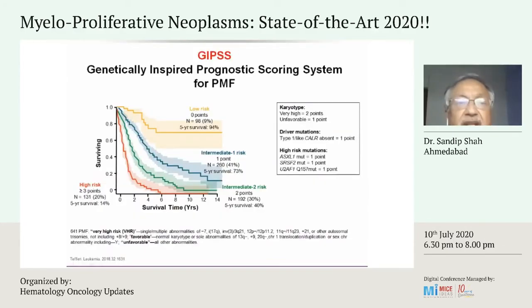This is another scoring model, which is the genetically inspired prognostic scoring system. There are no lab features or clinical features in this scoring model. It includes karyotype, driver mutations, and high risk mutations. Again, patients are divided into groups: low risk, intermediate risk, and high risk patients. You can see the high risk group has a 5-year survival of only 14%, whereas the low risk patient has a 5-year survival of 94%.